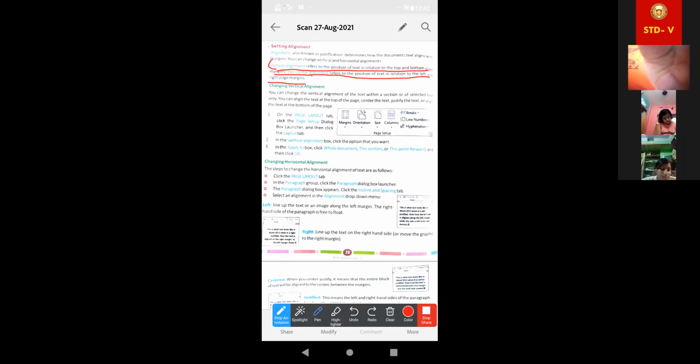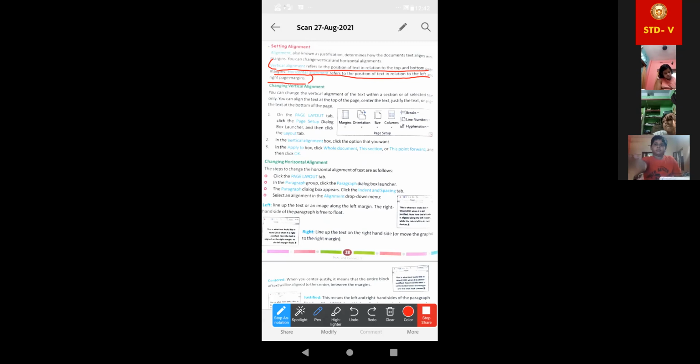Vertical alignment refers to the position of text from the top margin, to the top and bottom of the page. But horizontal alignment refers to the position of the text in relation to the left and right page margins. Okay. Now look at vertical alignments. Have you marked up to this?